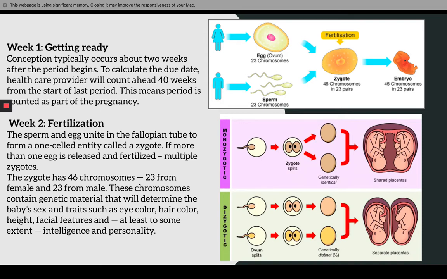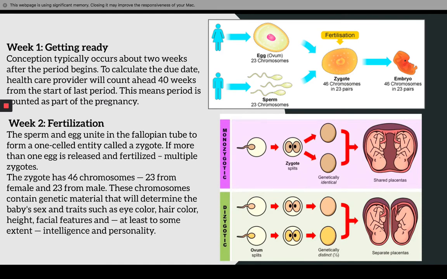Fertilization. The sperm and egg unite in the fallopian tube to form a one-cell entity called a zygote. If more than one egg is released and fertilized, multiple zygotes will occur. For example, in a twin case, there can be two egg cells, one from each ovary, and you know that millions of sperm occur in the uterus.